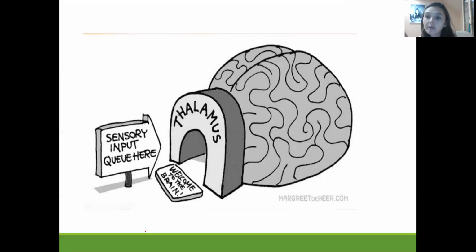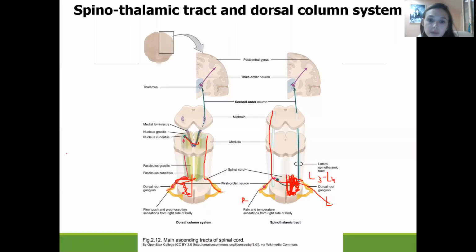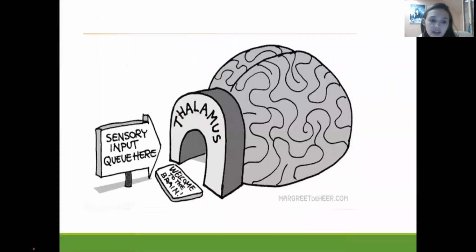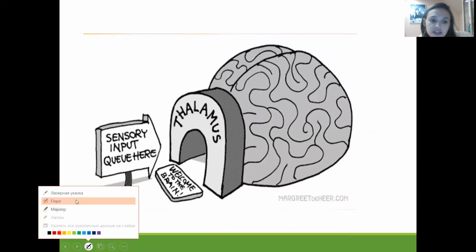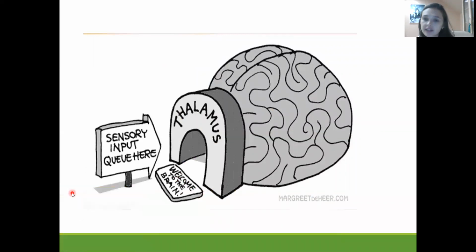Now, let us talk about the thalamus. As you may remember, we discussed that in the spinothalamic tract, as in the dorsal column system, the third neuron is located in the thalamus. So we could say that the thalamus is the collective center of the whole sensory information.